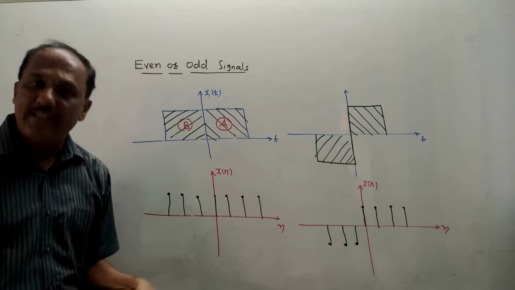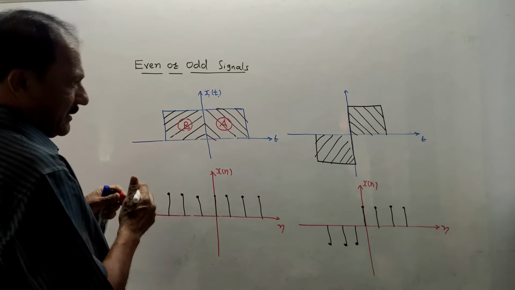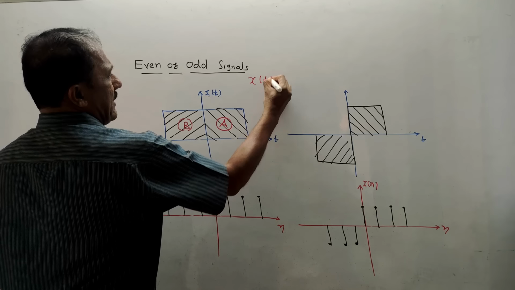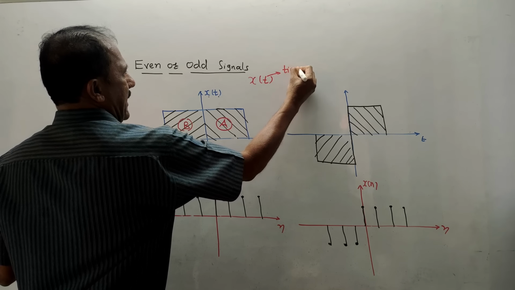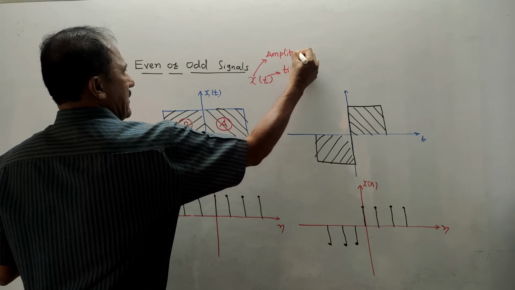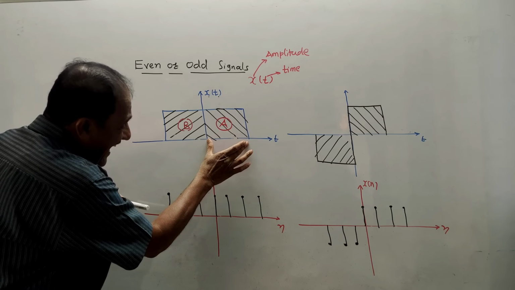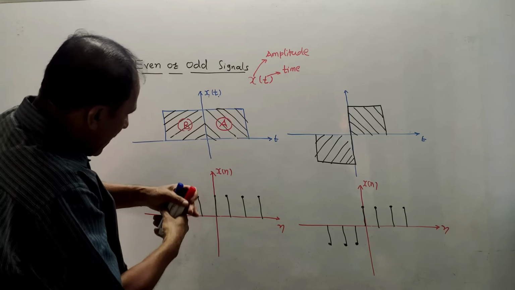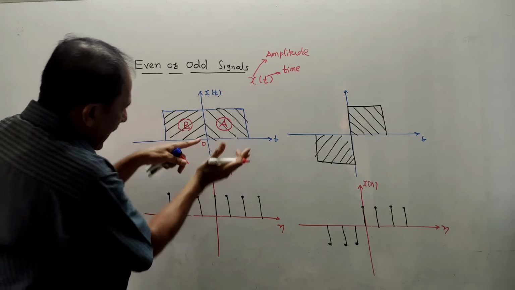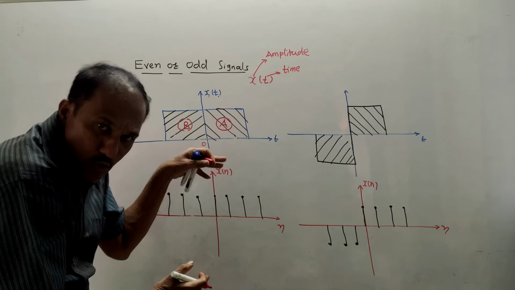Now, how to write the mathematical equation? Again, you don't have to mug up the things. I will tell you simple tricks how to generate mathematical equation. Just now we discussed one concept. When we write x of t, t represents time period, x represents amplitude of signal. If I want to write mathematical expression for part A, just think, for part A, amplitude is positive. Any amplitude which is above this line, this is the horizontal line, this is the zero value, is positive. If amplitude would have been below this line, it would have been negative.